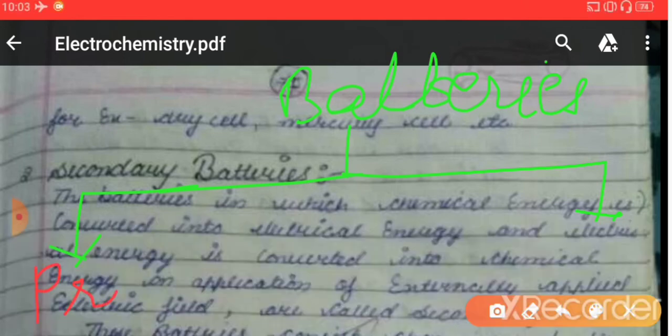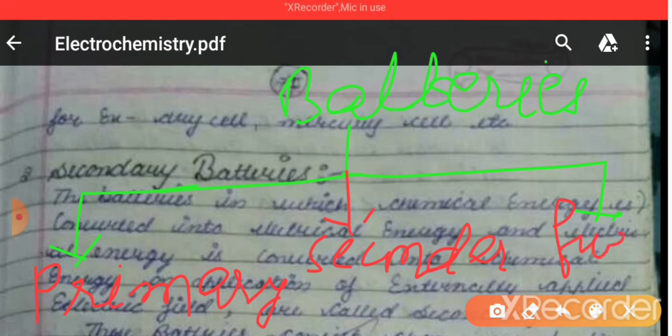First one is the primary battery, second one is the secondary battery, and the third type of battery is fuel cells. Fuel cells are actually batteries, but we consider them as cells, or we call them fuel cells. So on the basis of conversion of energy, all batteries are classified into three main types: primary batteries, secondary batteries, and fuel cells.